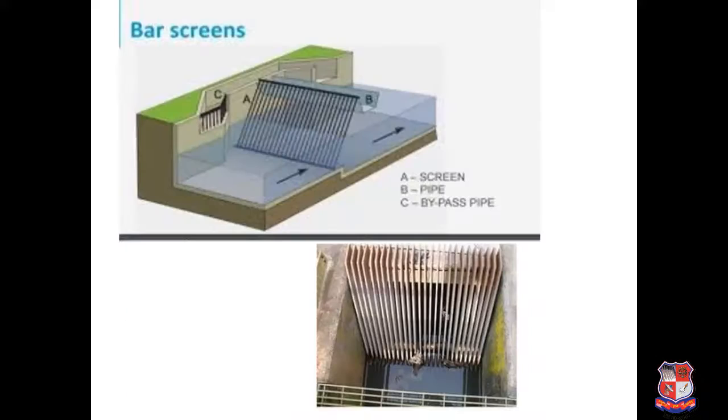This is nothing but a bar screen. So this bar screen is generally used for the purpose of removal of large floating impurities such as plants or some woody materials, some fish. So depending upon the spacing of the bars, different types of bar screens can be provided.